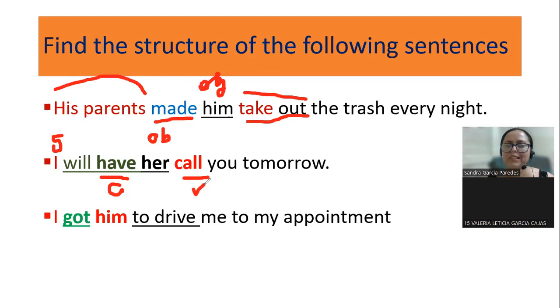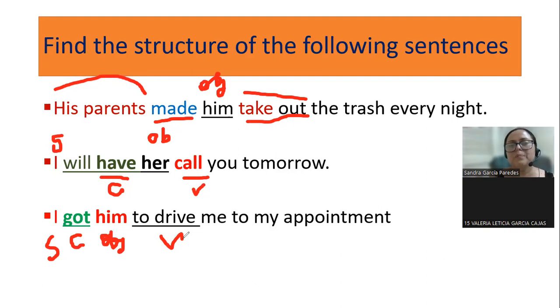Next, could you read it, please? I got him to drive me to my appointment. Very good. Subject, I. The causative? Got. Is it present, past, or future? Past. Very good. The object? Him. Very good. And the infinitive? To drive me to my appointment. Very good. When you say I got him, es como conseguí que él me lleve. Right? So that's the difference.